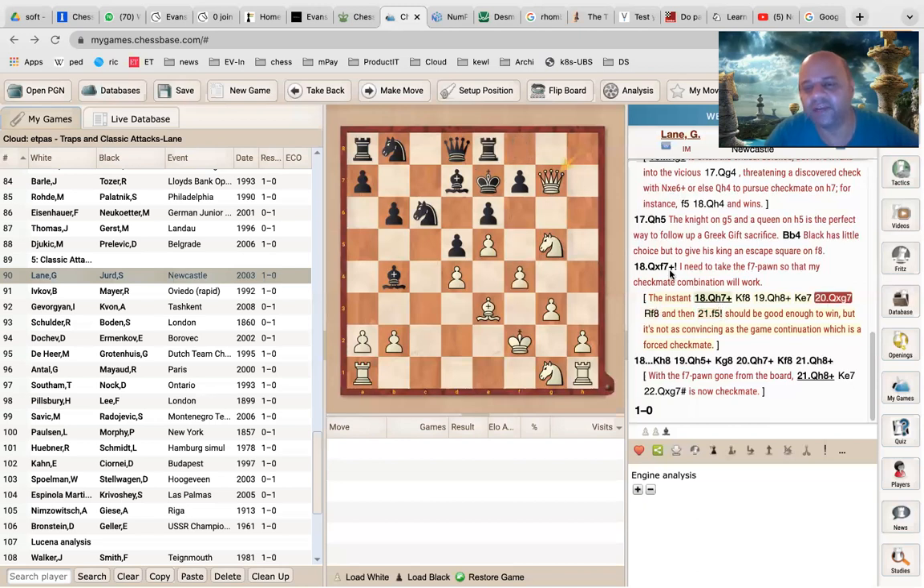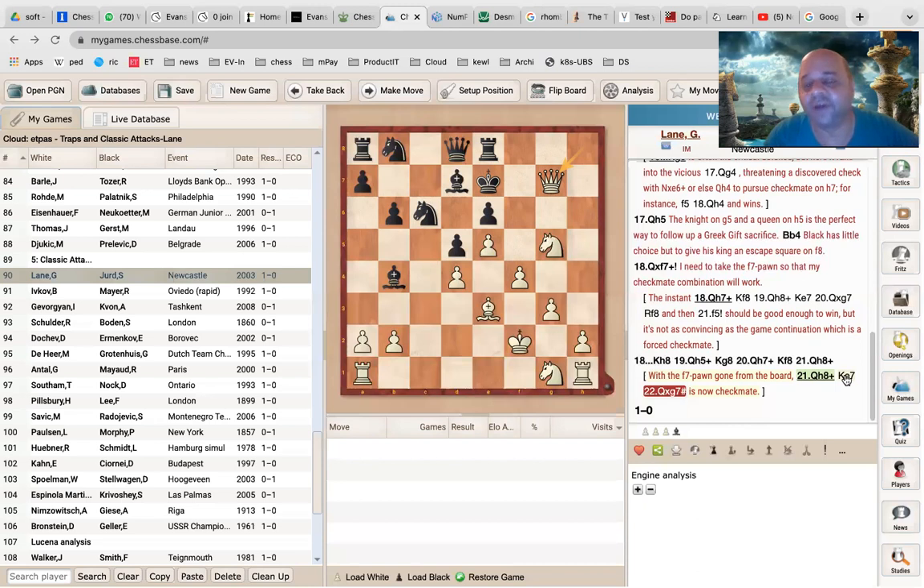So instead, white says queen to f7 first, check, king to h8, queen to h5, king to g8, everything is forced now. Queen to h7, king to f8, queen to h8, king to e7, queen to g7. No wait, e7, f7 because the knight is there. And then queen to g7 is checkmate. Right? So this is the ideal objective.